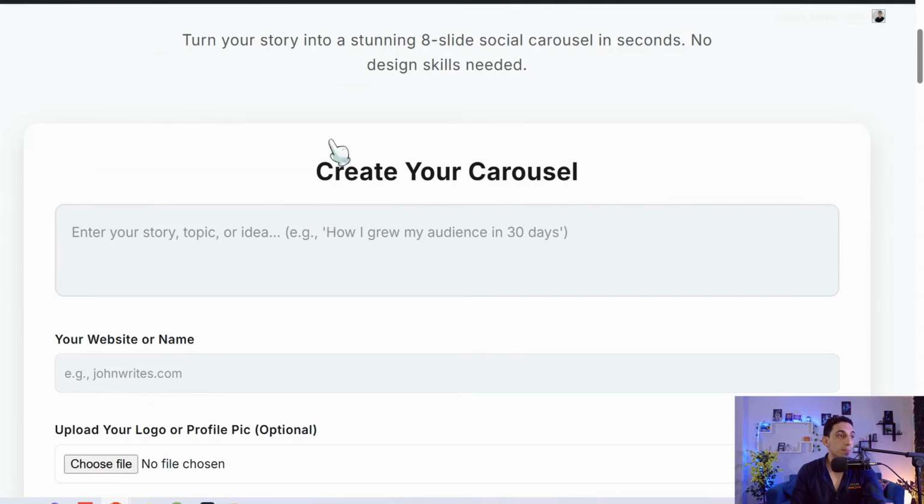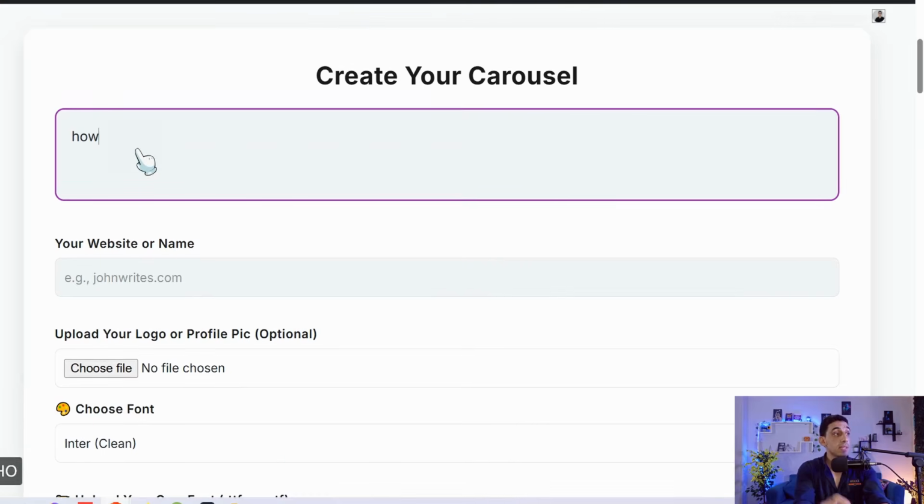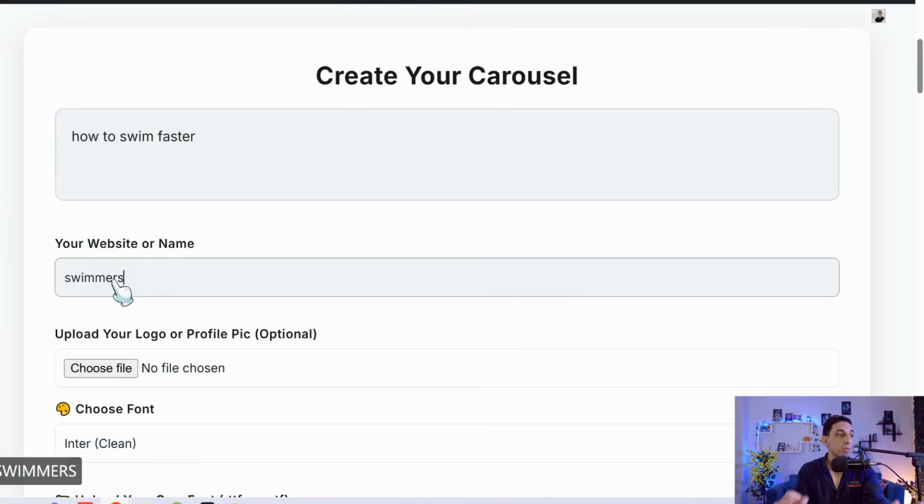So now let's begin with the first part. Here, insert your topic or your idea, question, paragraph, and so on to convert it to a beautiful carousel post. So for example, here I just insert something like how faster, for example, okay. Here, your website or name: you can brand yourself and show your own website, your name, your brand name, like Remon Passive, Remon Sapri, or your social media link, and so on. In this case, I just answer something like swimmer's vibe or something.